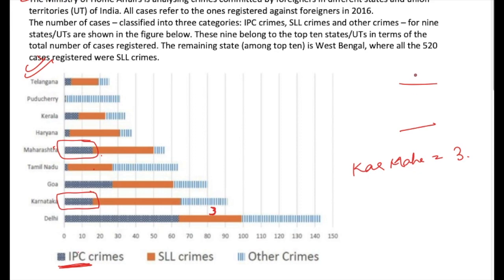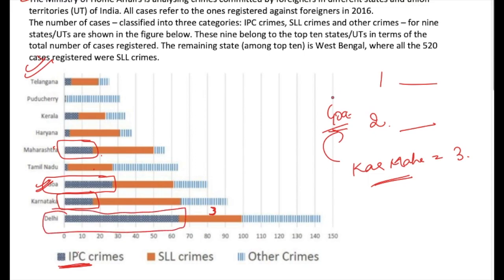Now only 2 states or union territories can be above these, so let's see which one of these are from the bar graph and which one of these are outside the bar graph. So from this I know that Goa will be above these, because Goa has more crimes in IPC. So Goa's rank will be somewhere above Karnataka and Maharashtra rank. Also Delhi's rank will also be above Karnataka and Maharashtra.